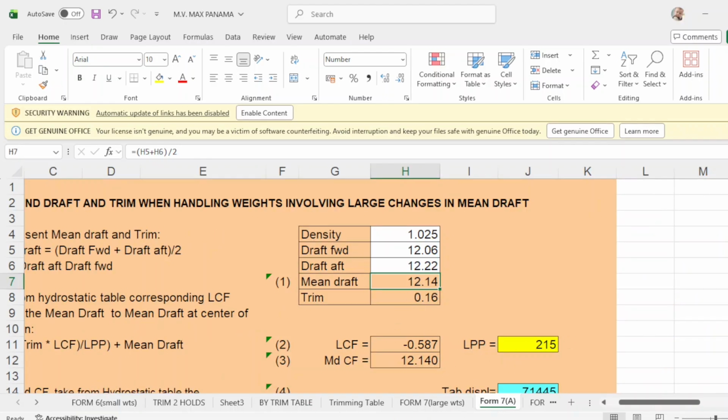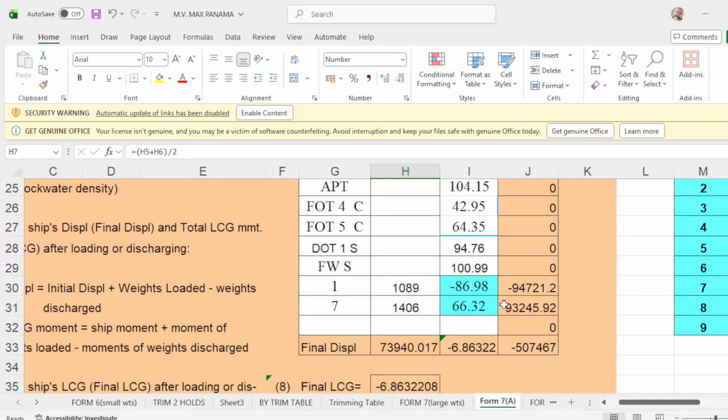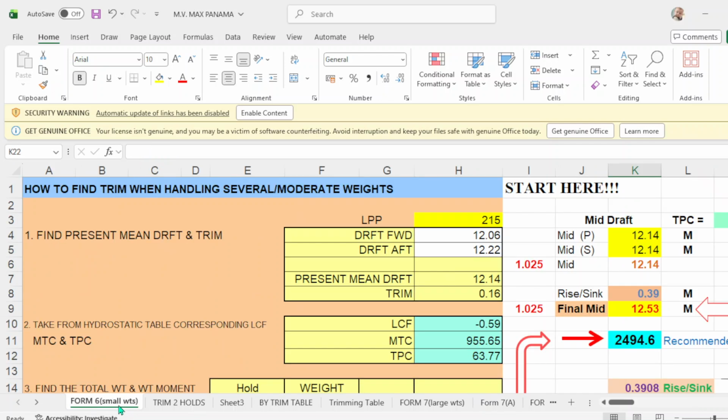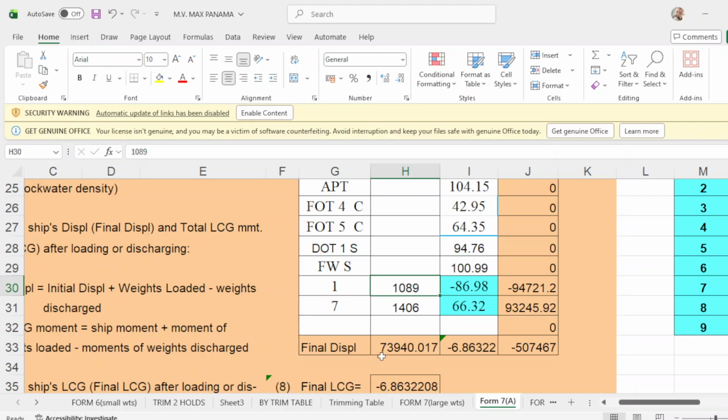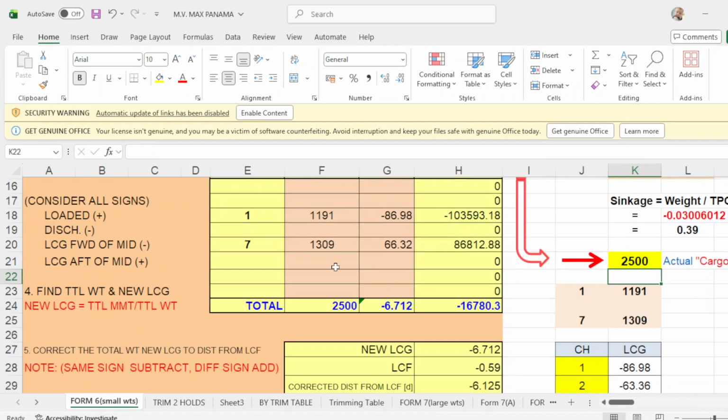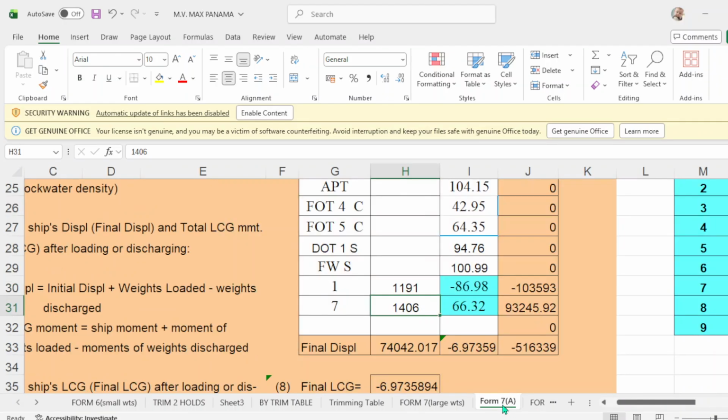Then put all the weights in number 1, okay, number 1 is 1191, put 1191. The LCG is 8698, and number 7 is 1309, put 1309.